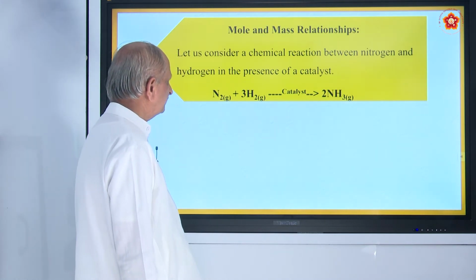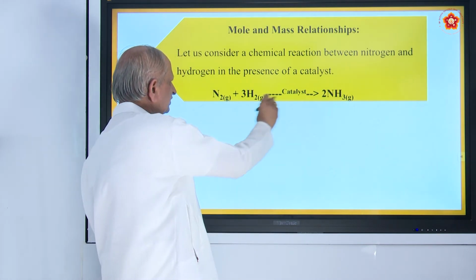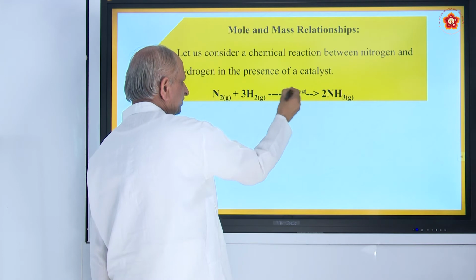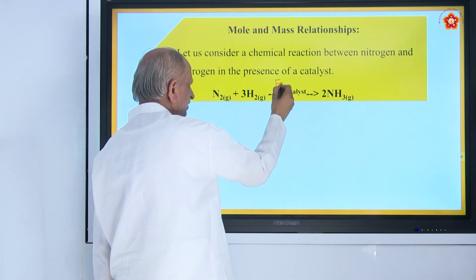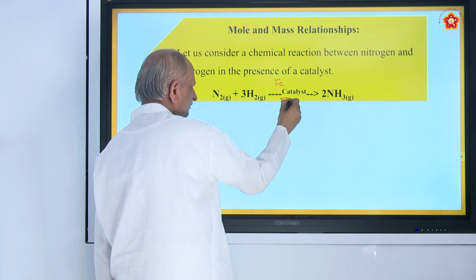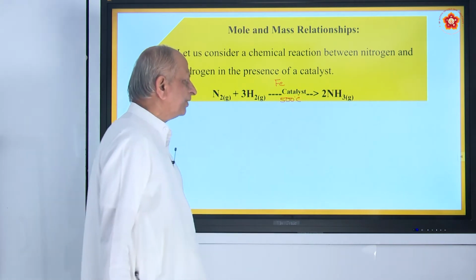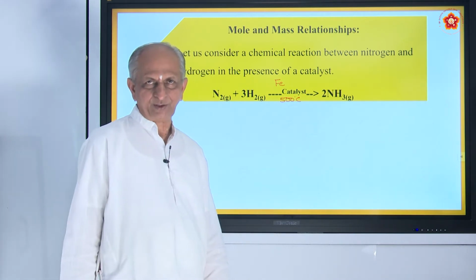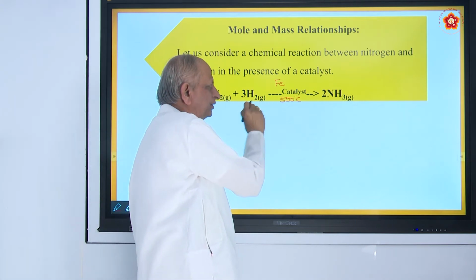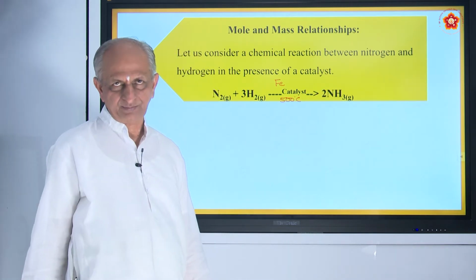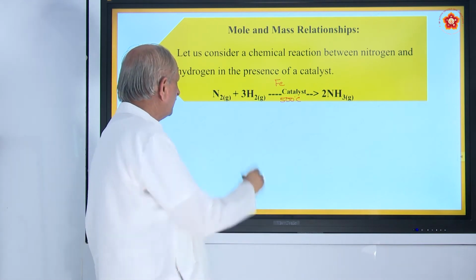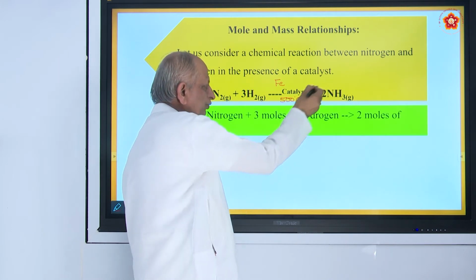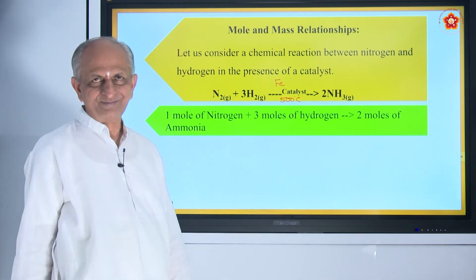Then coming to mass relation. In this reaction, just now what I told, there is a presence of a catalyst here, that you must write here. Here the catalyst is iron and the temperature is about 500 degrees Celsius. That will be written on the arrow mark, above or below. So, what is N2 here? Nitrogen. What is H2 here? Hydrogen. NH3? Ammonia.